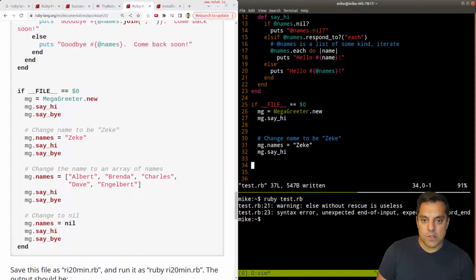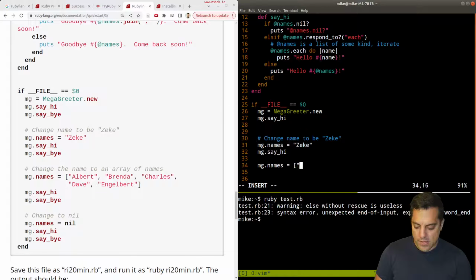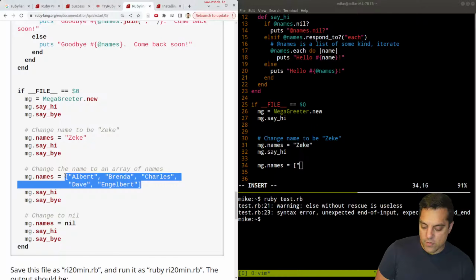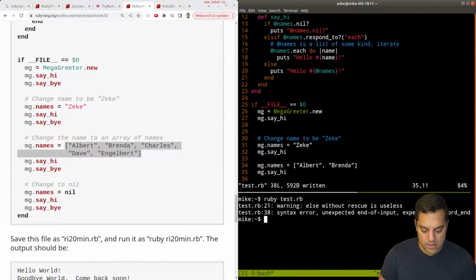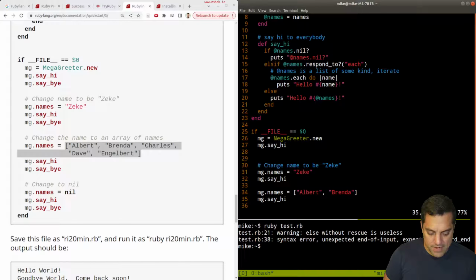No semicolons or anything in this language. Spacing doesn't seem to matter. I'll mess around with it a little bit. But aha, here we are. So we're creating an array of names here. Interesting. I mean, so this is an array or maybe a dynamic array. So maybe we'll have to see if we can append things to it. Let's go ahead. Albert and Brenda. Okay, let's see if that works here. And let's go ahead and say hi from our mega greeter. Okay, so I still have some mistake here.